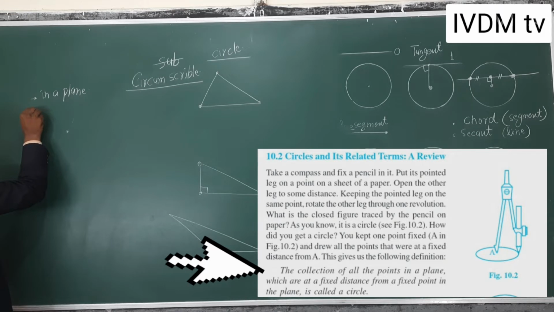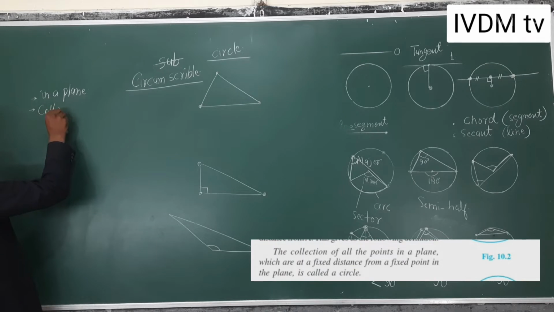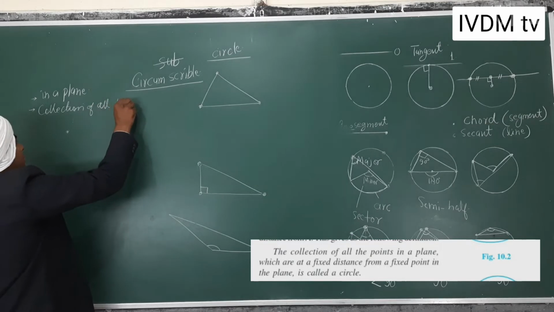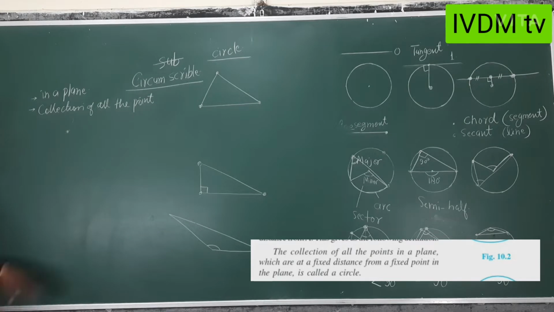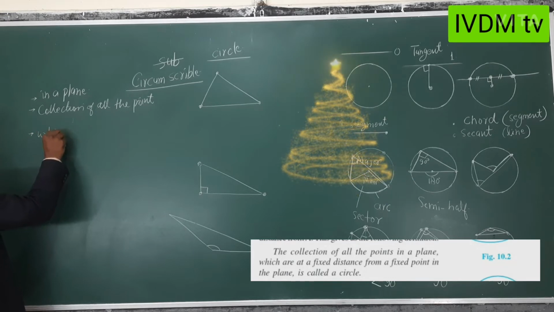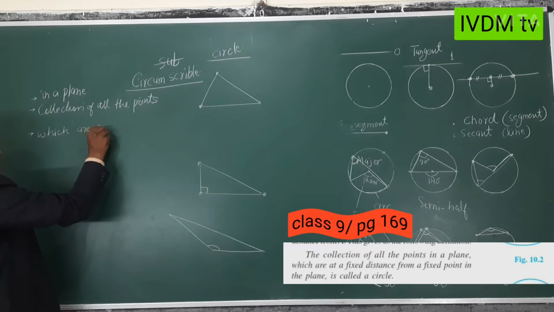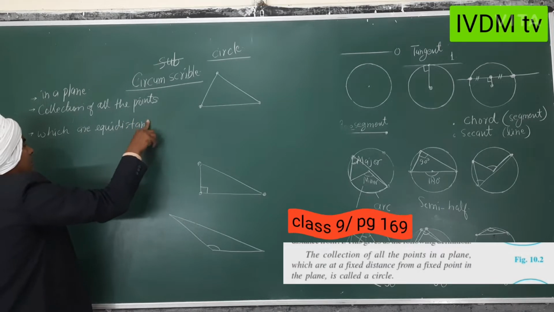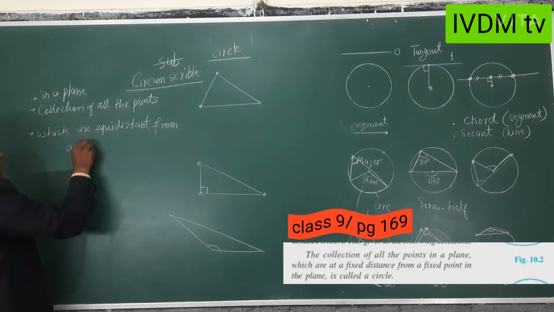The important points are: first, in a plane. Second, the collection of all the points, sometimes called the path of a point as you move it. Third, which are equidistant from a fixed point.